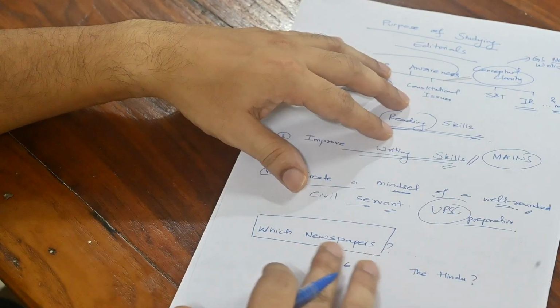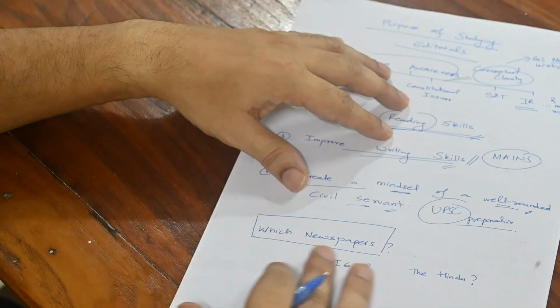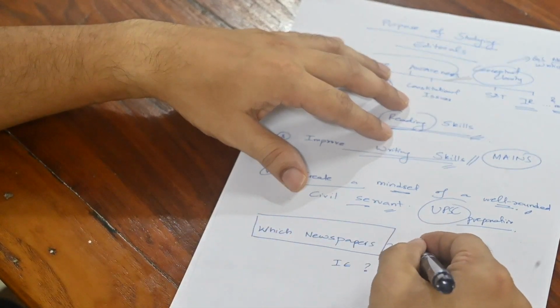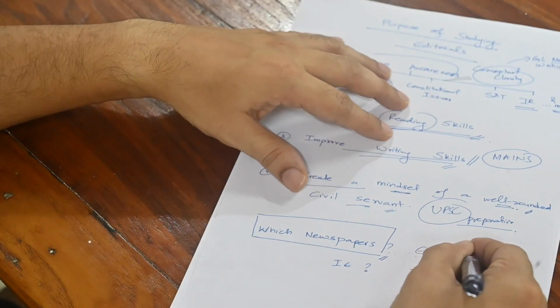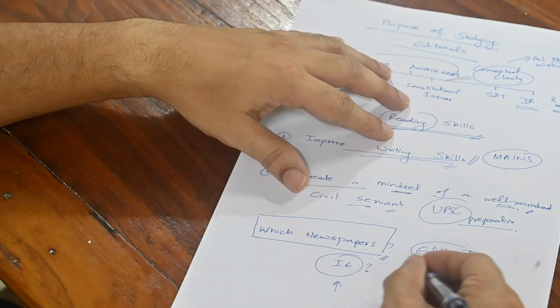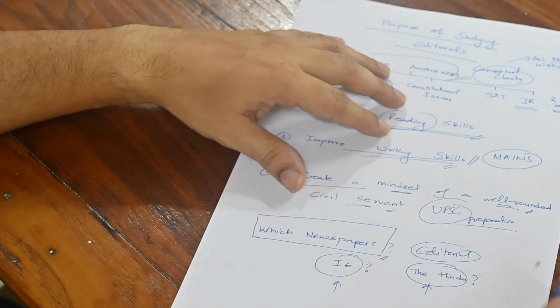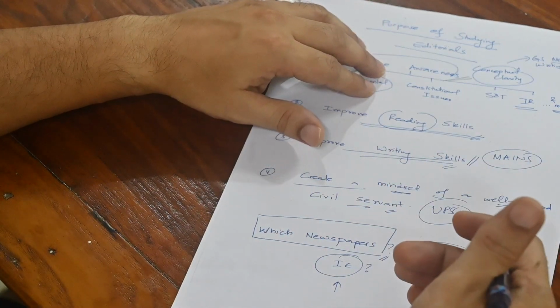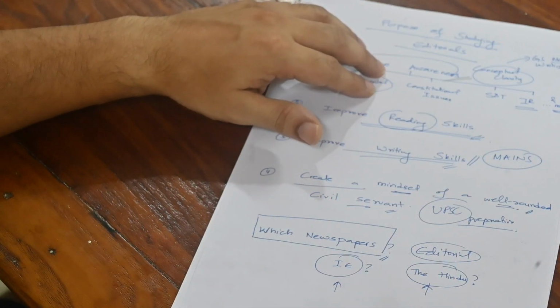Coming to the second part, which is which newspapers you should be studying for editorials. Well, for editorials, I feel you just need to study one newspaper. Either pick the Indian Express or pick The Hindu. These have the best editorials out there. I will also show you a live example of me reading and making notes from the editorials so you can understand exactly how to do it.